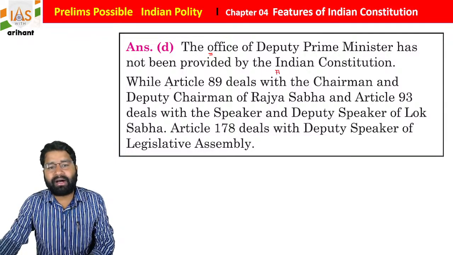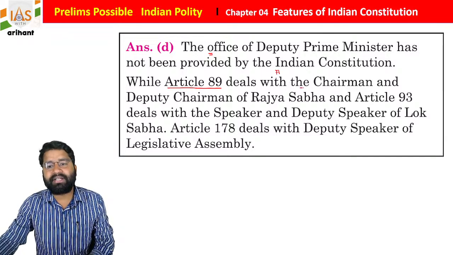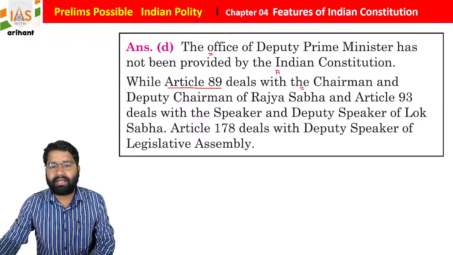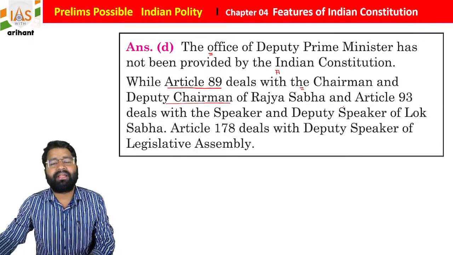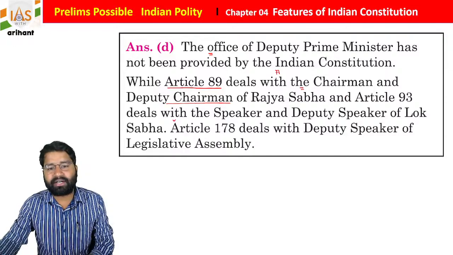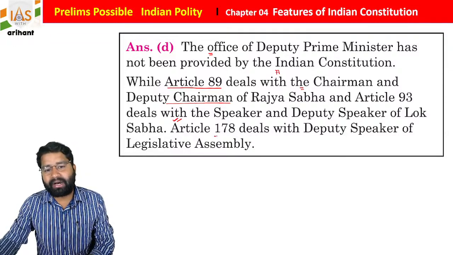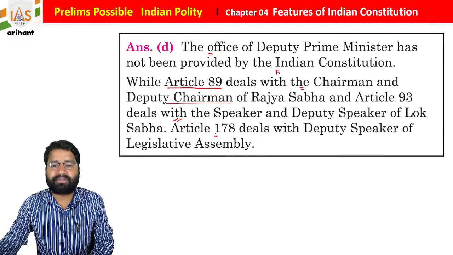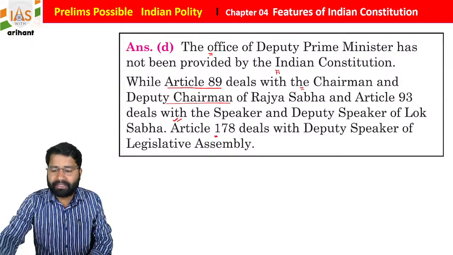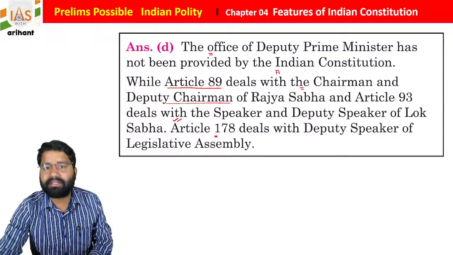While Article 89 deals with the Chairman and Deputy Chairman of Rajya Sabha, Article 93 deals with the Speaker and Deputy Speaker of Lok Sabha, and Article 178 deals with the Speaker and Deputy Speaker of the Legislative Assembly of State, students. So this explanation helps you a lot in your revision.